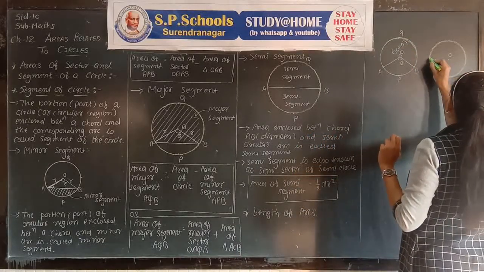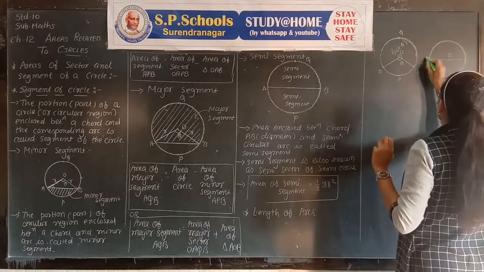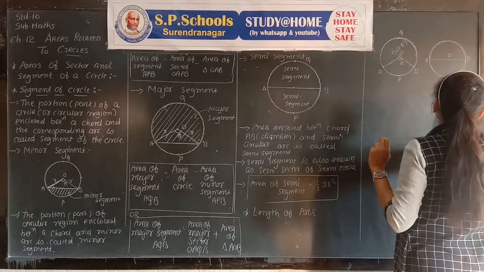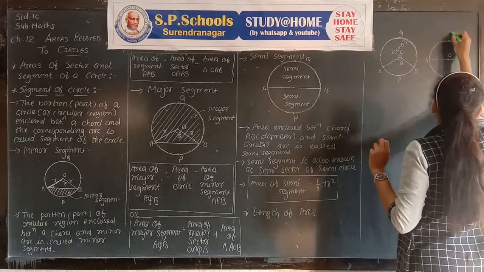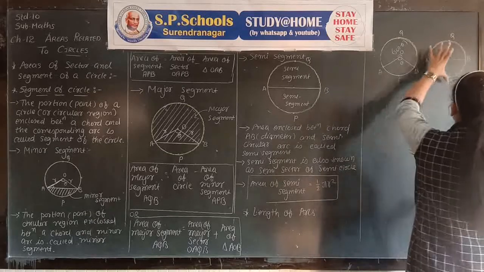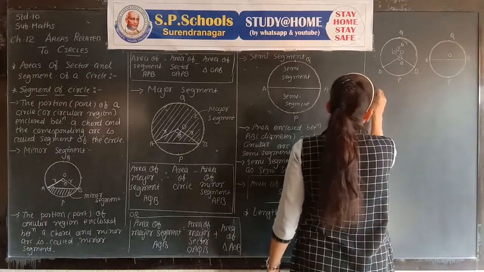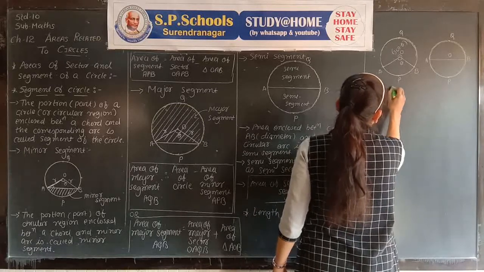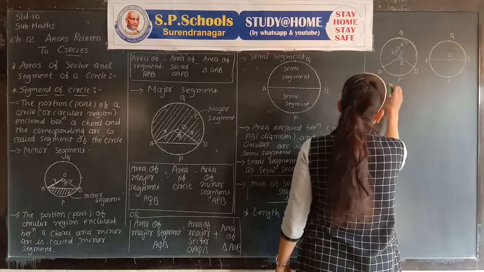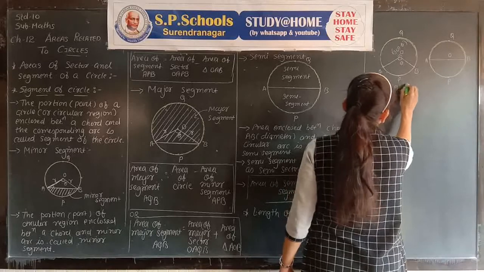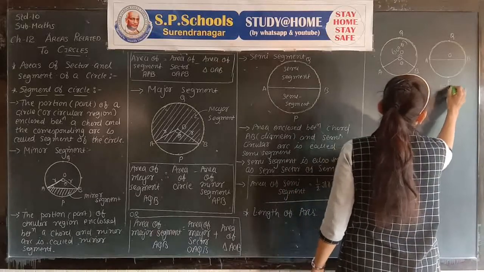And for a semicircular arc, AB is the diameter, and arcs APB and AQB are called semicircular arcs.